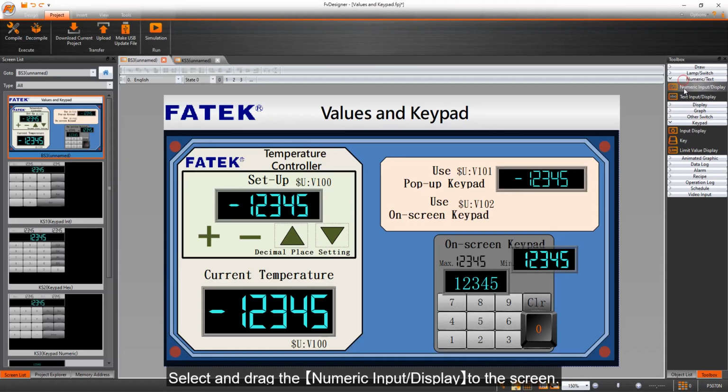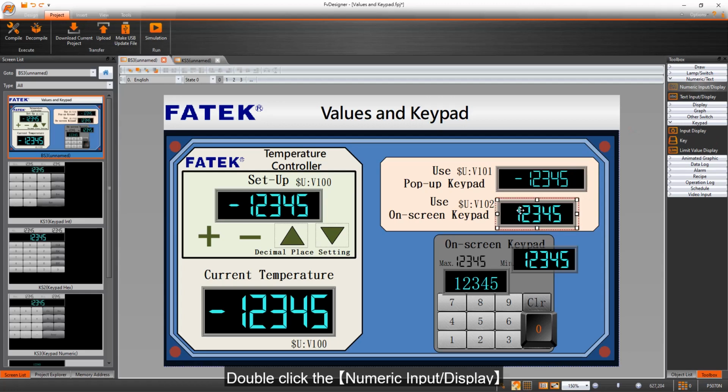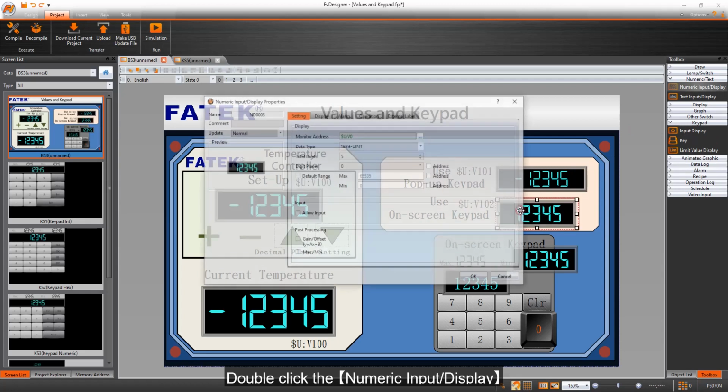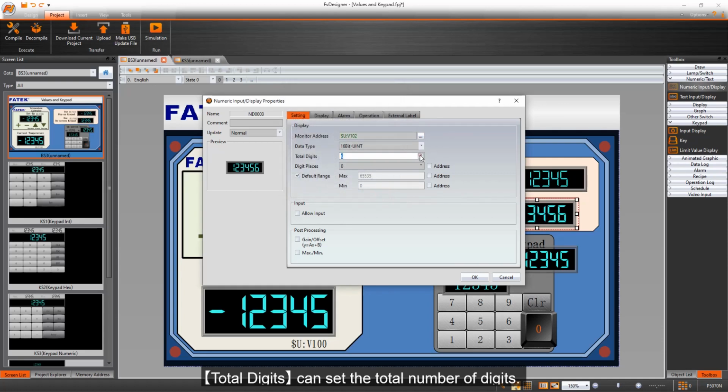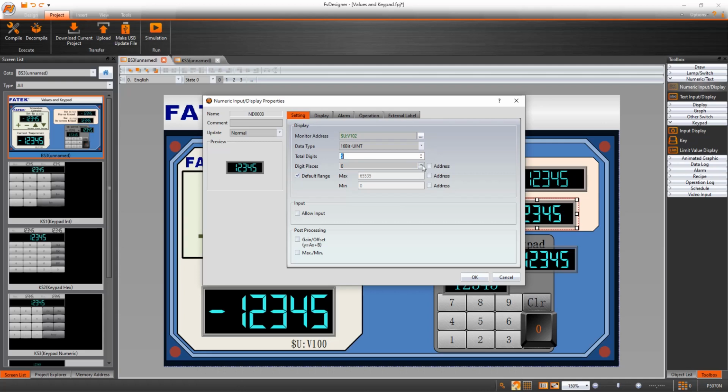Select and drag the numeric input display to the screen. Double-click the numeric input display. Set the address that we want in monitor address. Total digits can set the total number of digits. Digit places can set the decimal place.